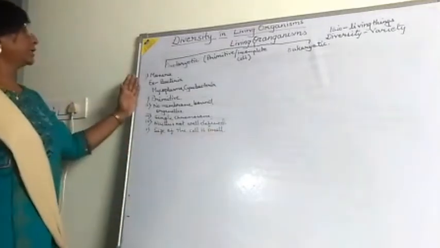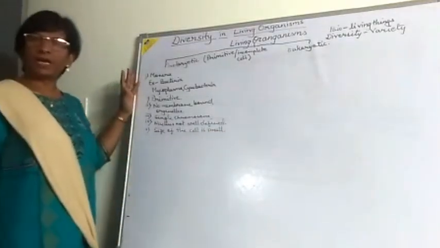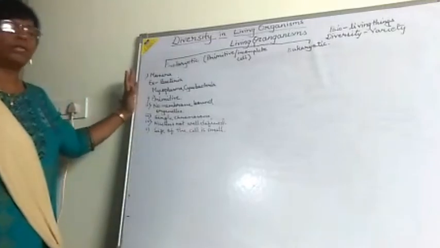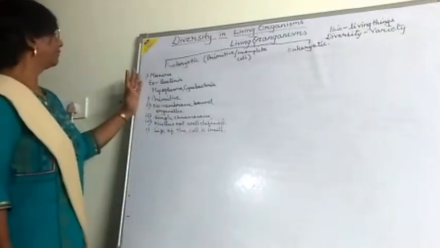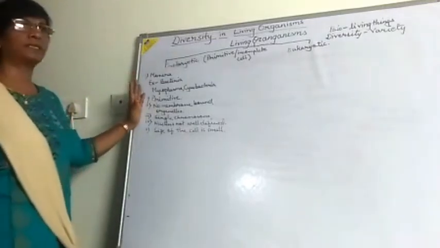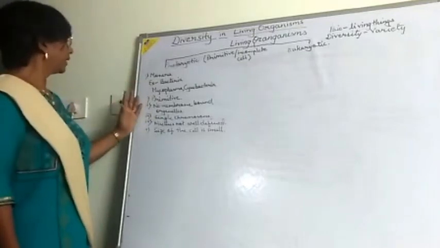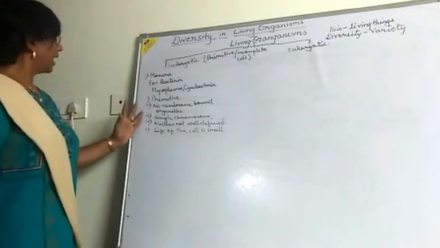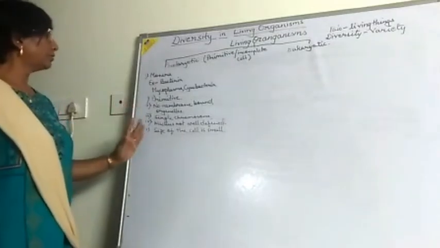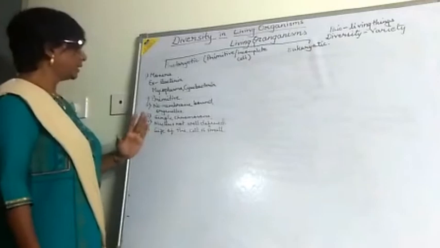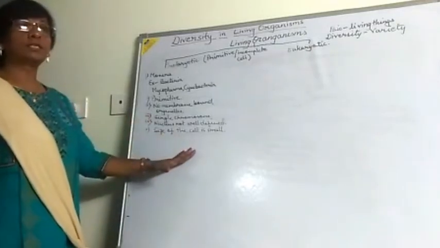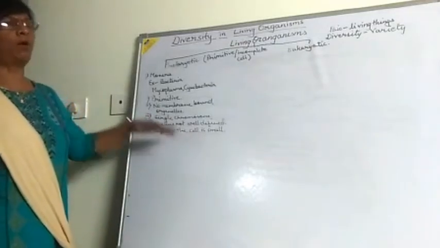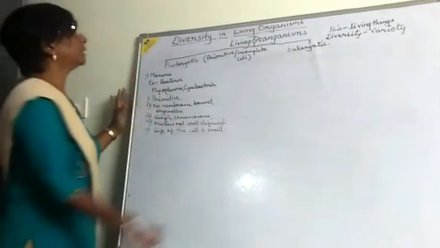So Monera is the first kingdom, in which all are of a primitive type. The first characteristic is that it is primitive, there are no membrane bound cell organelles, there is a single chromosome, the nucleus is not well defined, and the size of the cell is small. These are all the characteristics of Monera.